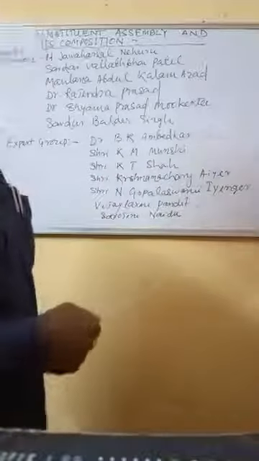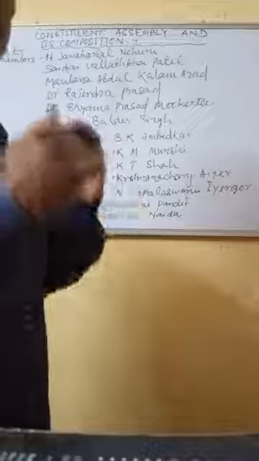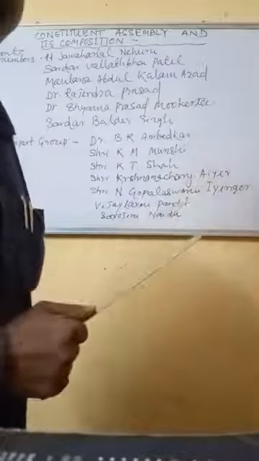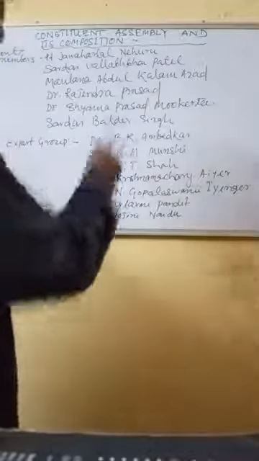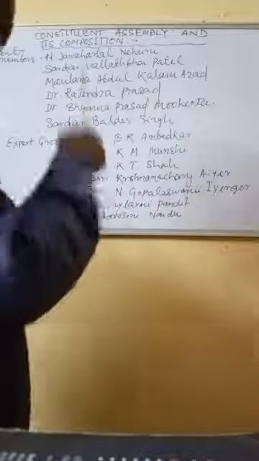Apart from that, there was an expert group in the Constituent Assembly. They are also members of the Constituent Assembly, but they are called the expert group.